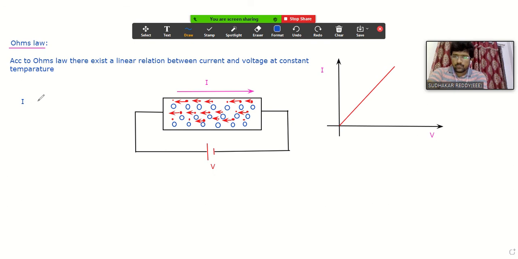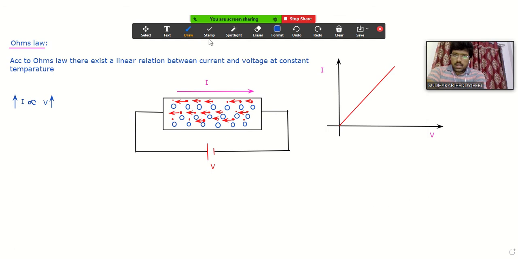So my current value in a particular conductor is always directly proportional to voltage only. That means if voltage increases, my current value also increases. So that linear relation we are having. You can also observe here, if I increase the voltage, the current value also increases. This is the statement for Ohm's law.